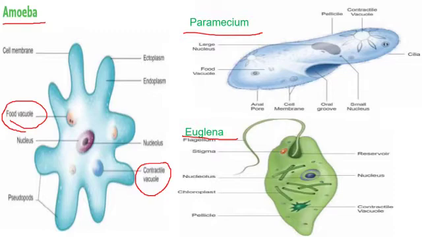Then paramecium. In paramecium, there is cilia. Can we see the cilia? With the help of cilia, it moves from place to place. And euglena. Euglena is also a unicellular organism which moves with the help of flagellum.